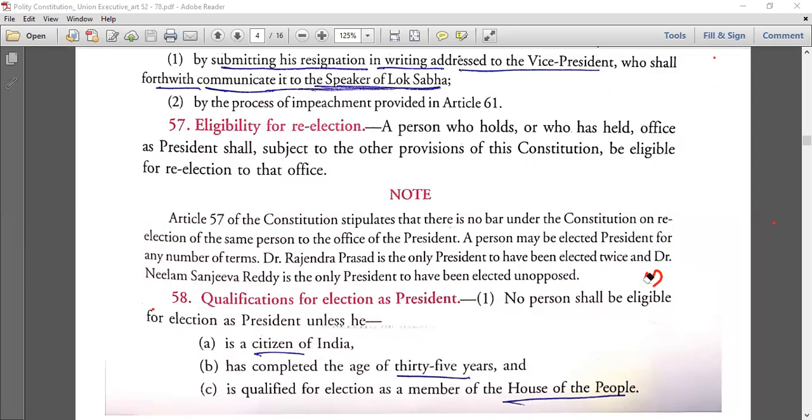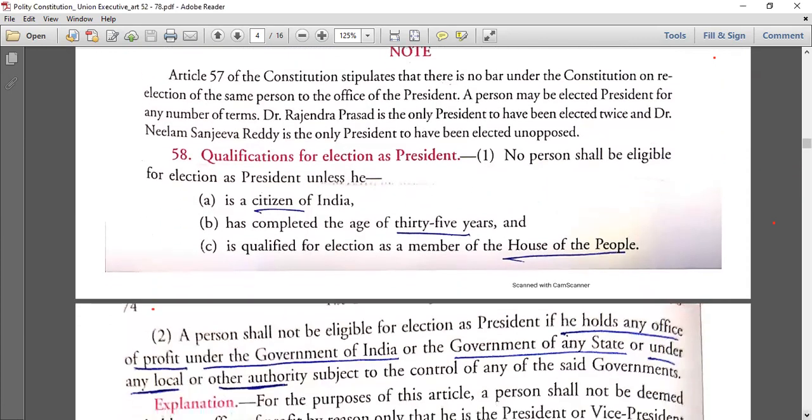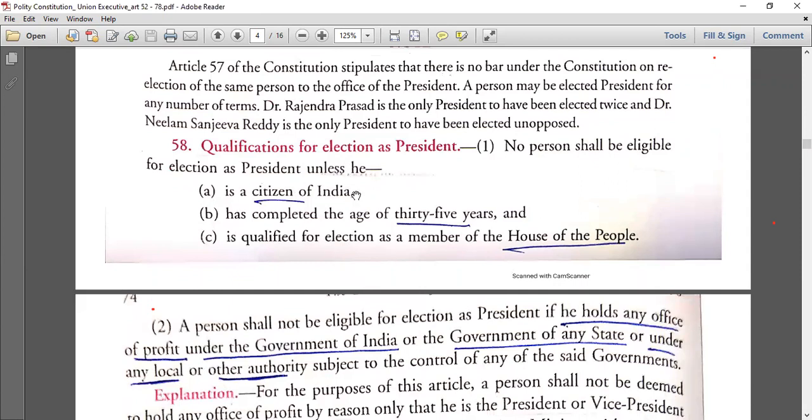Okay. Now, qualifications for election as president, Article 58. Citizen, very common. You have to be a citizen of India, 35 years, and you have to be qualified for election. See, it's not asking that you have to be a member of the House of the People or Lok Sabha, you have to be qualified for election as a member of the House of the People. See the term, qualified for election. You can't simply cut this and say a member of Lok Sabha. No, that is not meant. You have to go by the word. What exactly is the literal meaning of the word? Because everything goes via the Constitution, the literal meaning of the Constitution is followed. Okay.